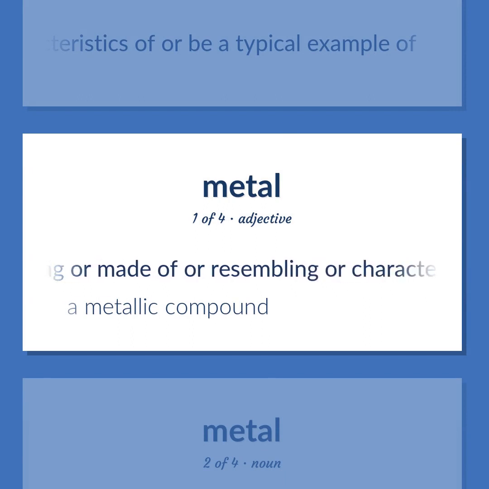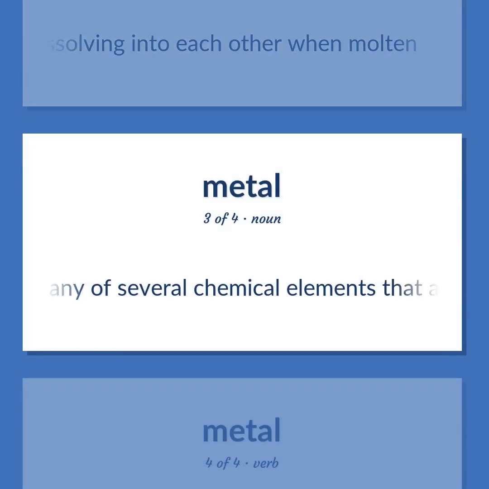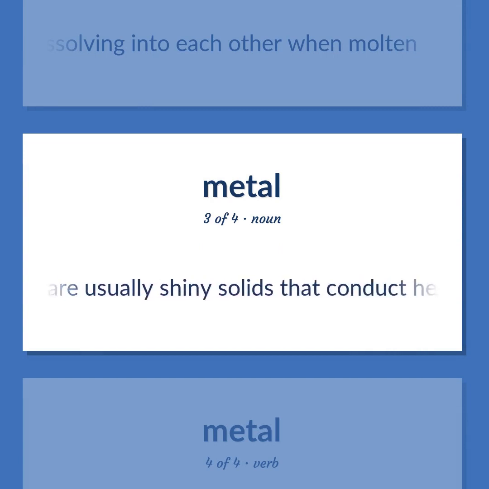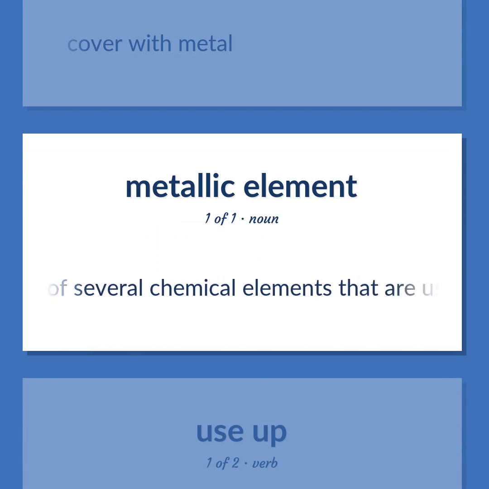Containing or made of or resembling or characteristic of a metal. A metallic compound. A mixture containing two or more metallic elements or metallic and nonmetallic elements usually fused together or dissolving into each other when molten. Any of several chemical elements that are usually shiny solids that conduct heat or electricity and can be formed into sheets, etc. Cover with metal.